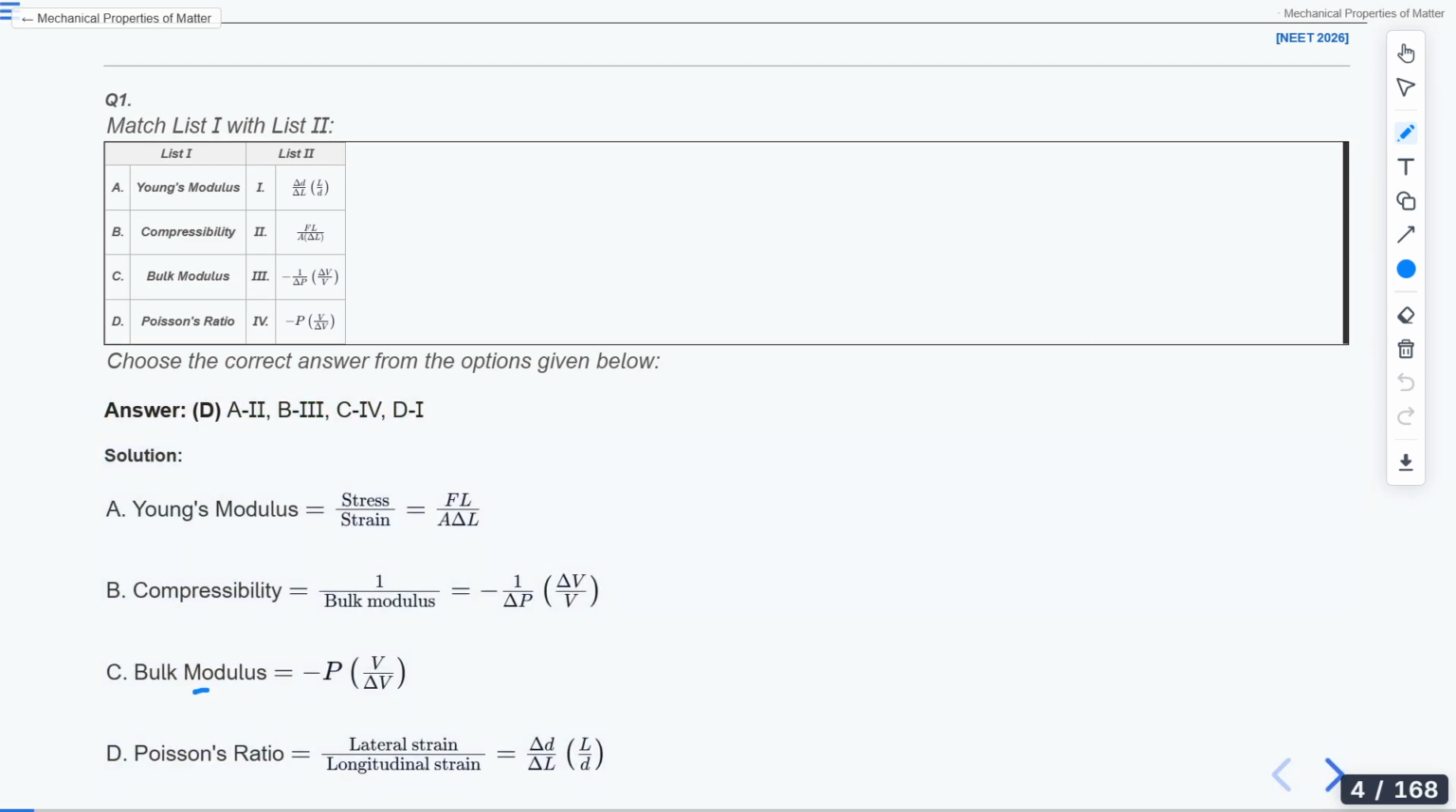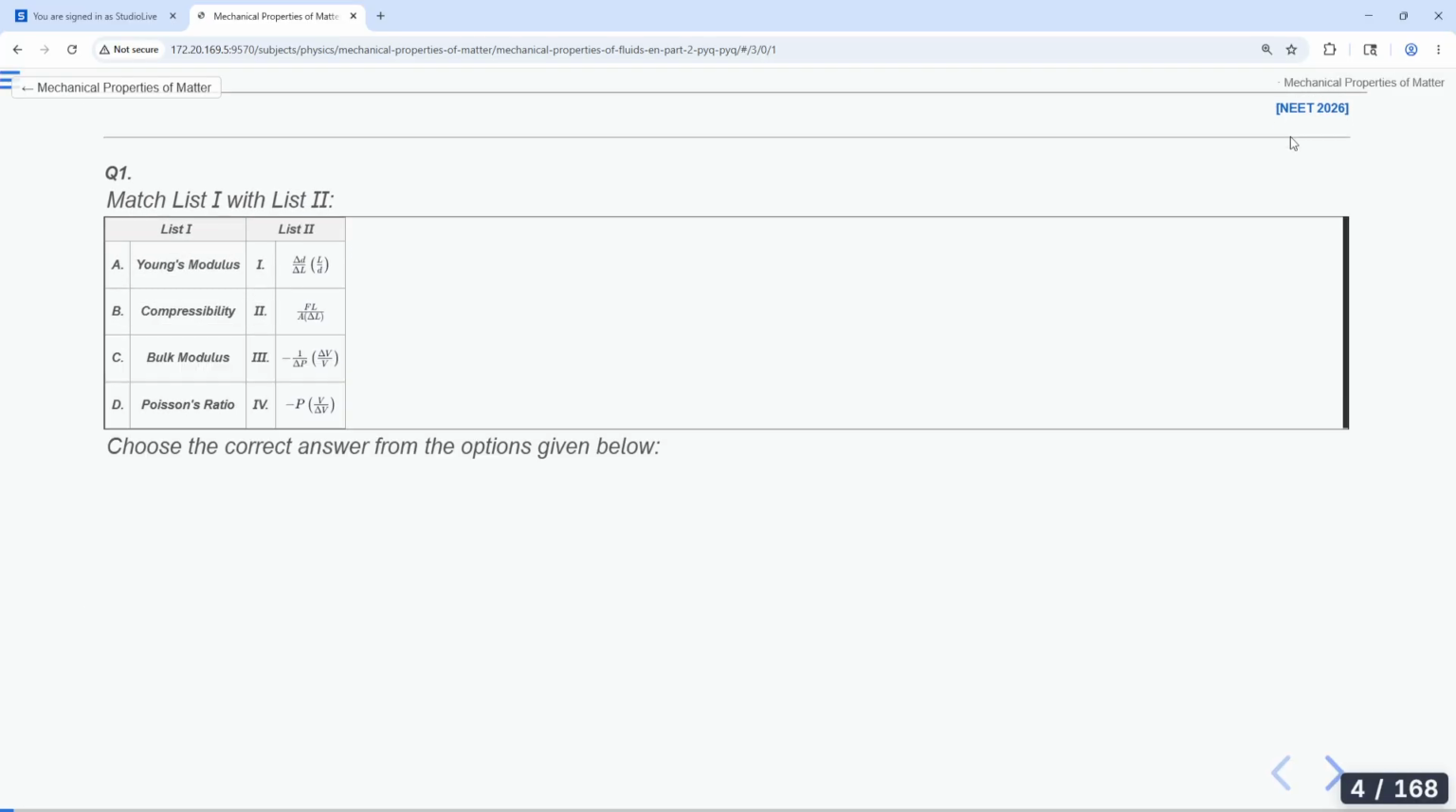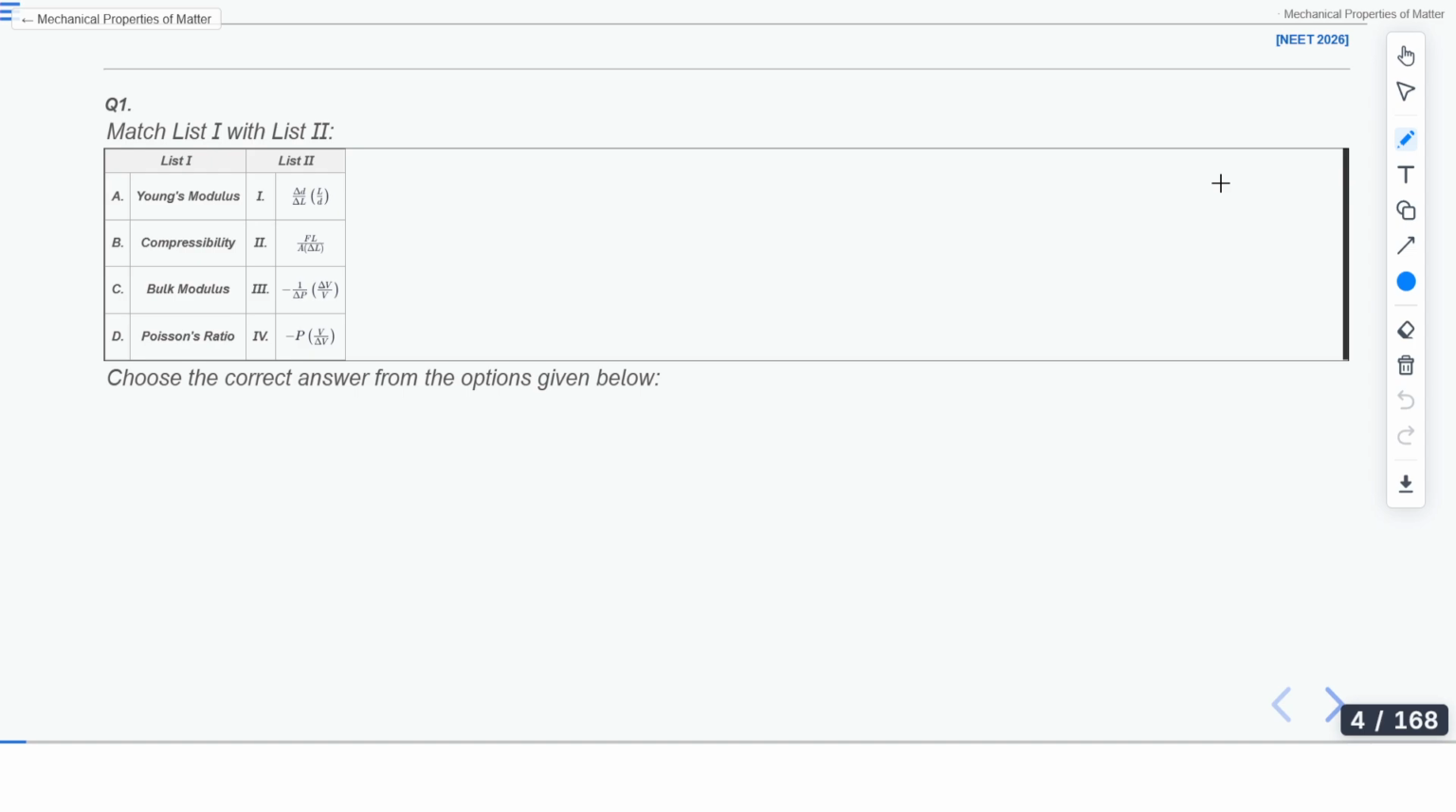So this was bulk modulus, and from bulk modulus, we first come to the bulk modulus, then we come to the compressibility. If you know the bulk modulus, you know the compressibility as well. Then what is Poisson's ratio? Lateral strain over longitudinal strain. So its option was first. So this was our recent year question that was asked in NEET 2026. Is it clear to you?